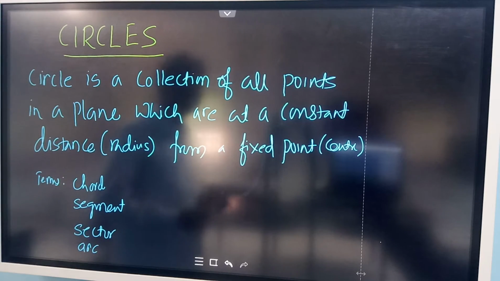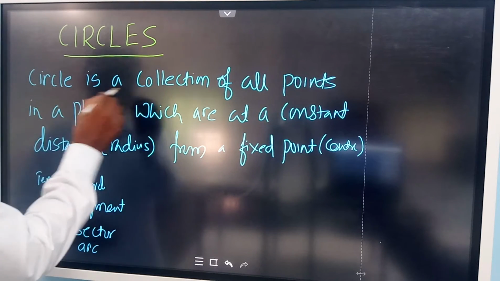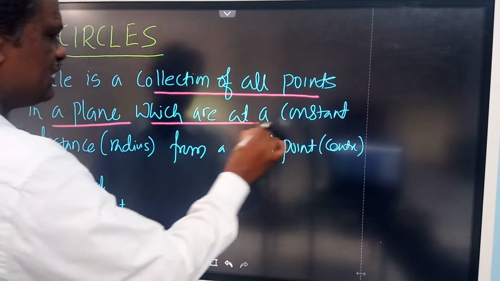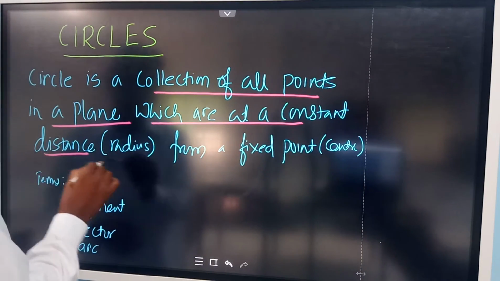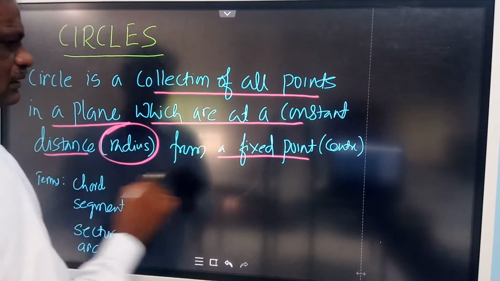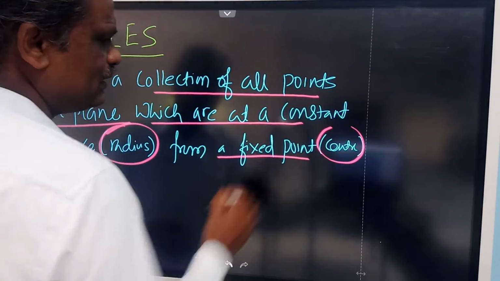Circle, you have studied in the lower classes. The definition of circle is written here. It's a collection of all points in a plane which are at a fixed distance or a constant distance from a fixed point. Constant distance is nothing but the radius, and the fixed point is nothing but the center.